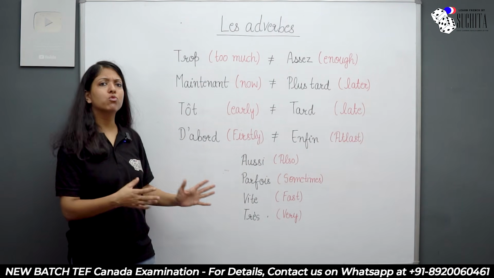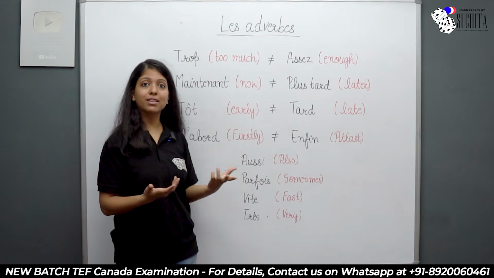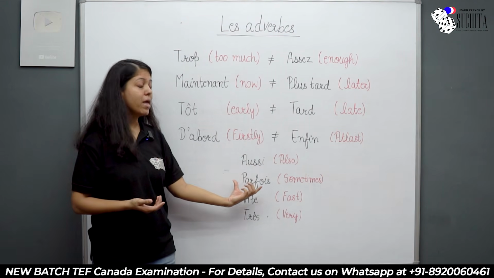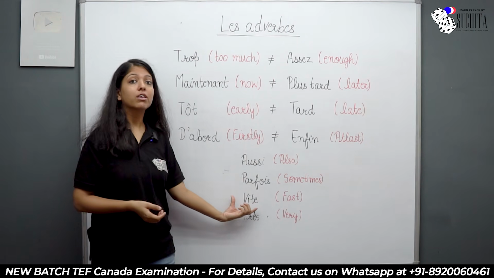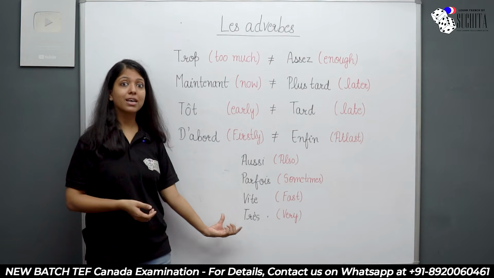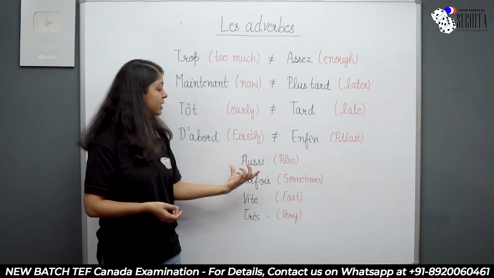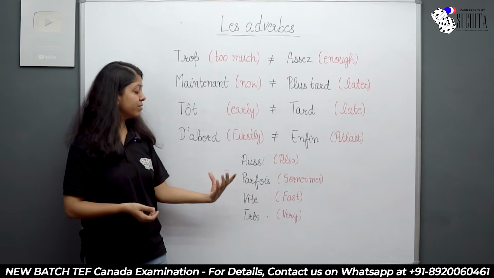There are some more whose opposite does not exist. So we say aussi. Aussi, that's an adverb. Also, parfois. Parfois, sometimes. Vite, fast. Très, very. Alright? Aussi, also. Parfois, sometimes.